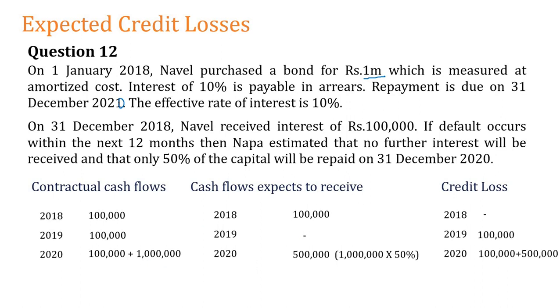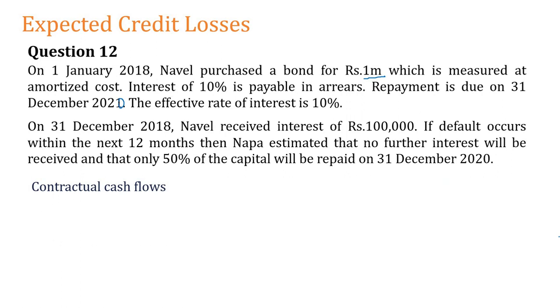Third year, you are supposed to get interest of 100,000 and the capital of 1 million, but you actually expect to receive only 500,000 out of this capital. That means we are not going to receive 100,000 interest. Also, we are not going to receive the 500,000 capital. Understood? So this is called the credit loss.